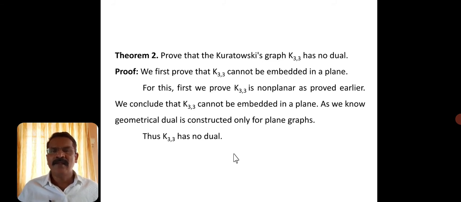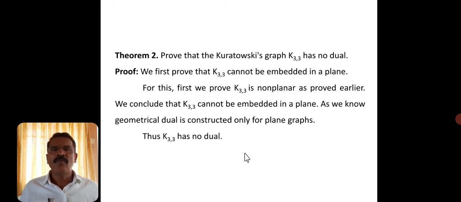They may ask that K5 and K33 have no dual, or they may not mention the notations and simply ask, show that the Kuratowski's graphs have no dual. Then you have to prove first that K5 has no dual, then that K33 has no dual, and conclude that the Kuratowski's graphs have no dual.